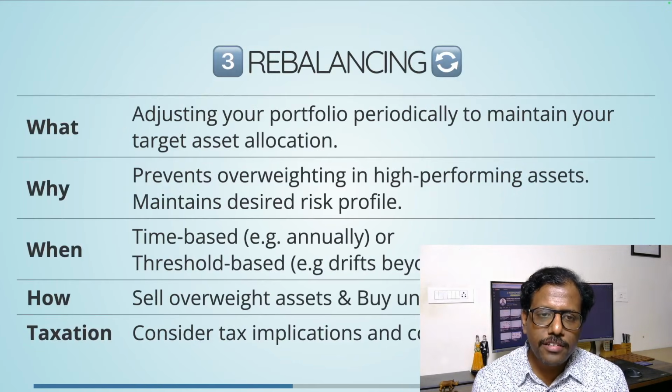Rebalancing is essentially adjusting your portfolio periodically to maintain your target asset allocation. Let's say we want 20% for Nifty 50. So it needs to be around 20%; it cannot go to 30% or down to 10%. That's what rebalancing means. Any asset allocation has rebalancing as part of it, so you have to rebalance your assets to maintain your allocation.